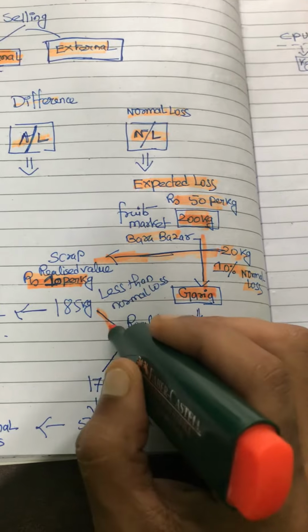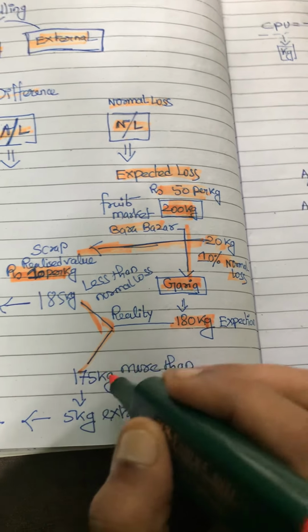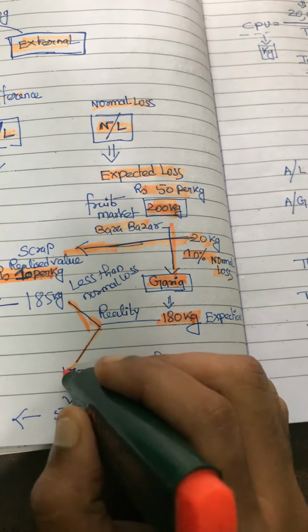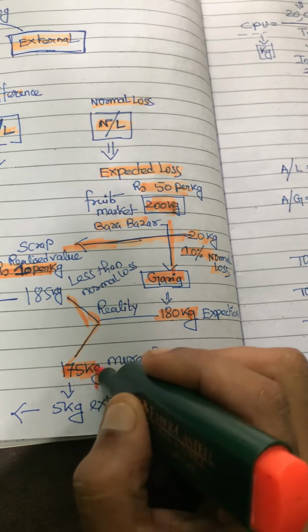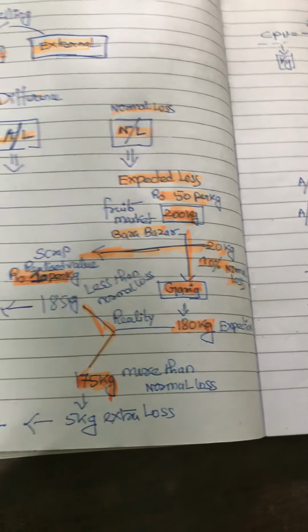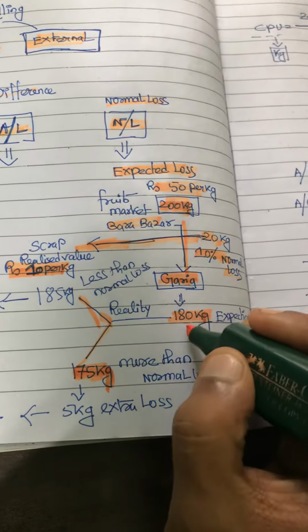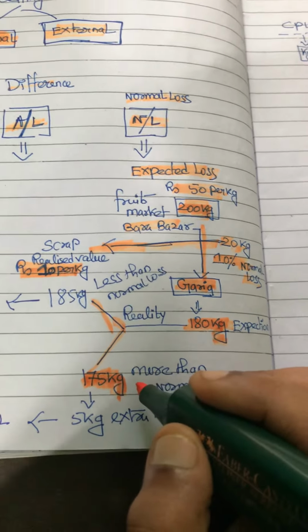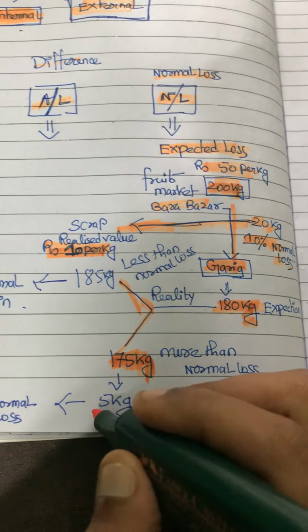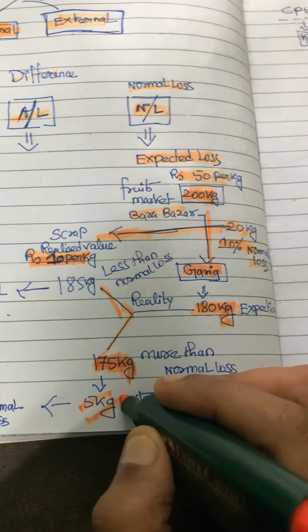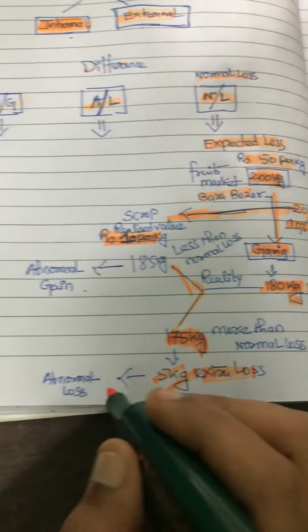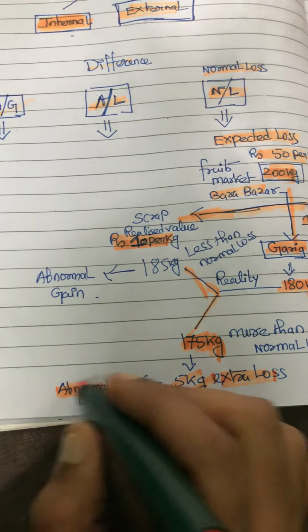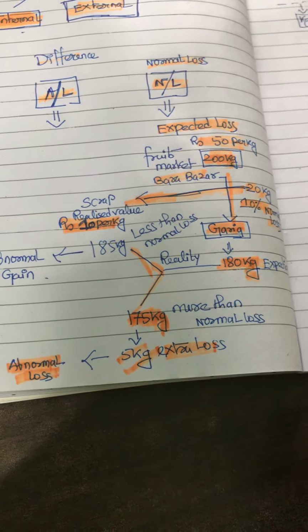After checking all the boxes, it may happen that 175 kgs of fruits are intact. It means I expected 180, but actually I have got how much? 175. It means 5 kgs has been lost more. Extra loss. That extra loss we can say is an abnormal loss.